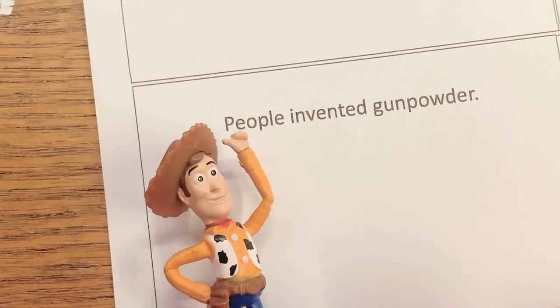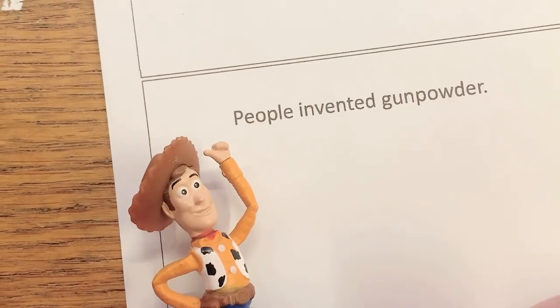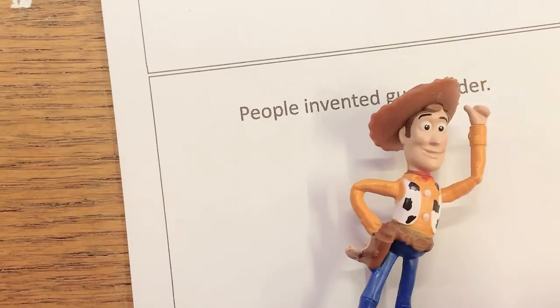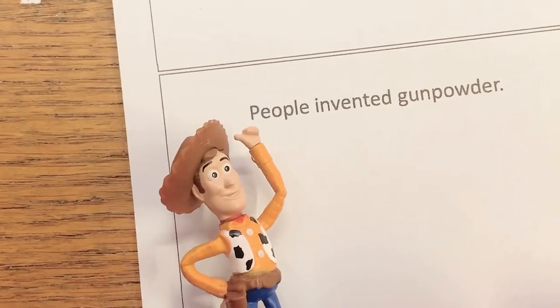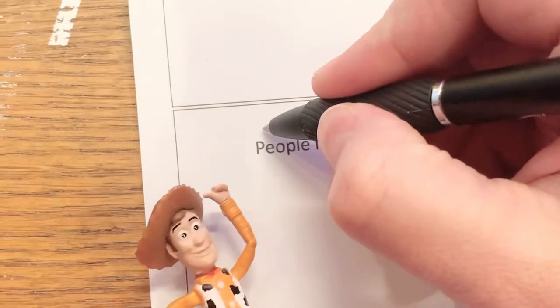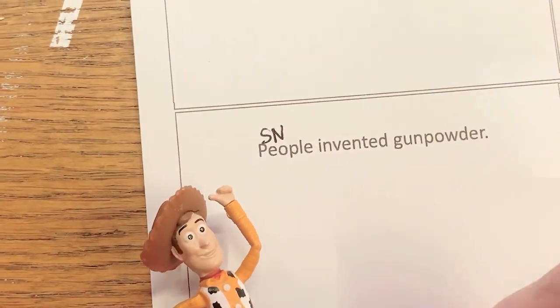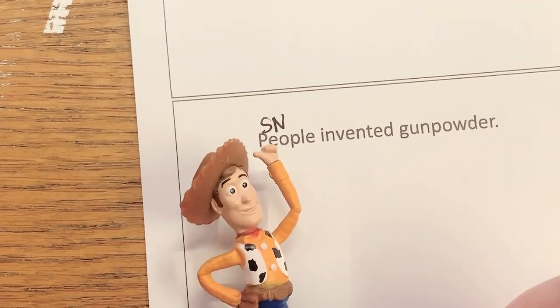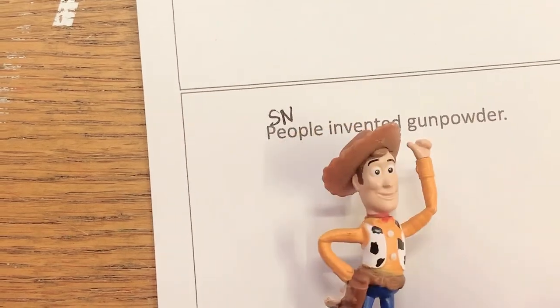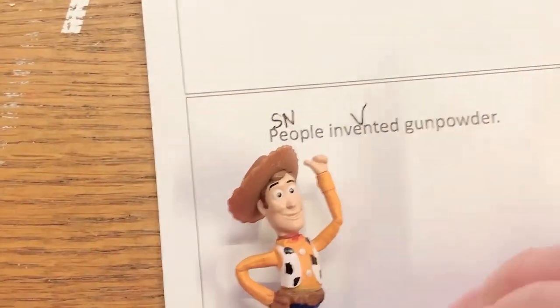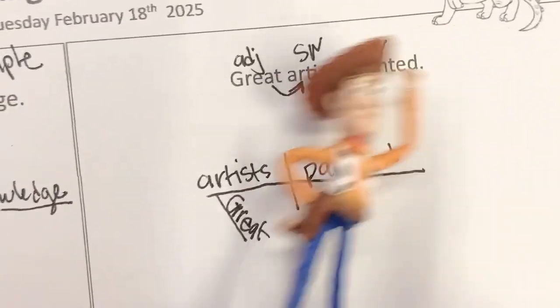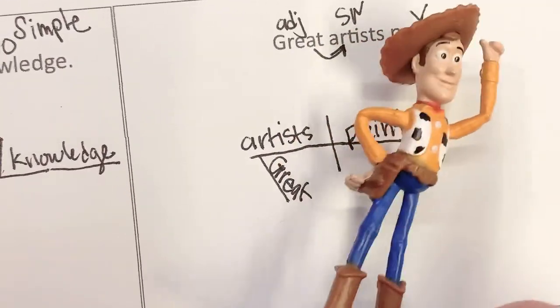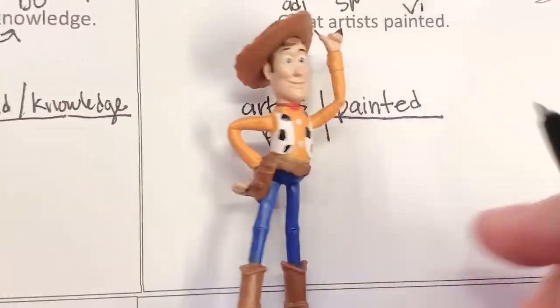Let's do this one. Who or what is this sentence about? You might be tempted to say gunpowder because we love that part of it, but it's actually not. It's about people. So people is our subject noun. What is being said about people? People what? Invented. Very good. Verb. People invented who or what? Gunpowder. See, there's something here. Up here, there wasn't anything after painted. There wasn't anything after the verb. So it was just a verb intransitive.